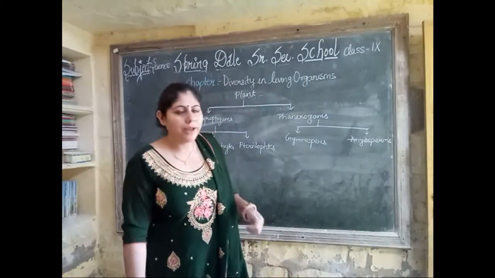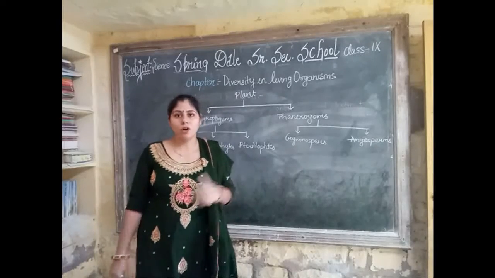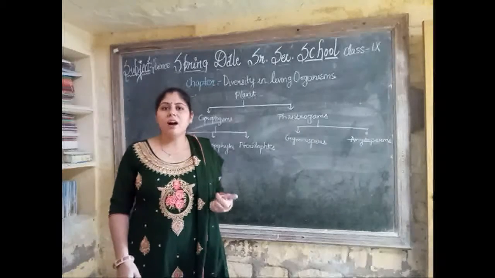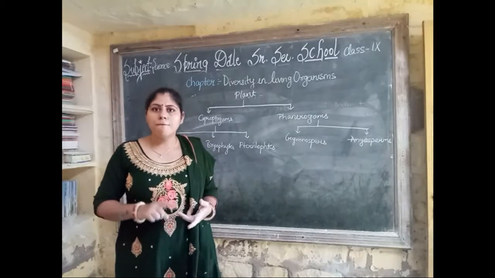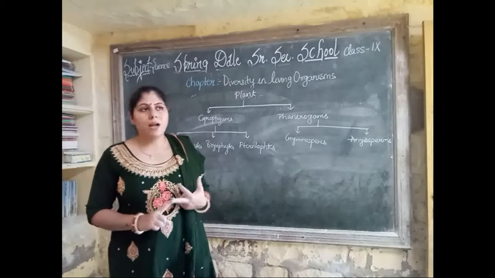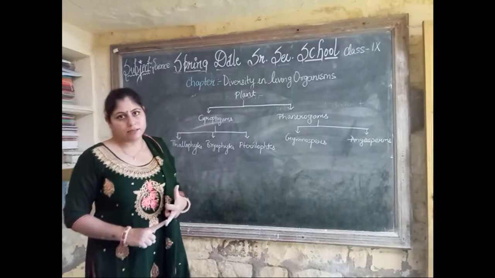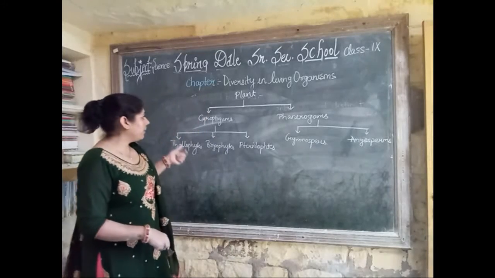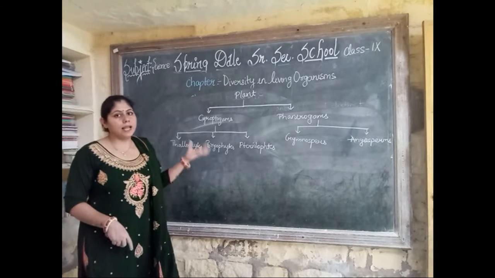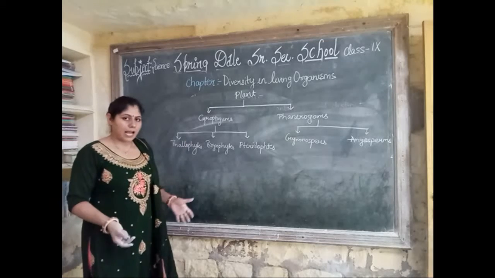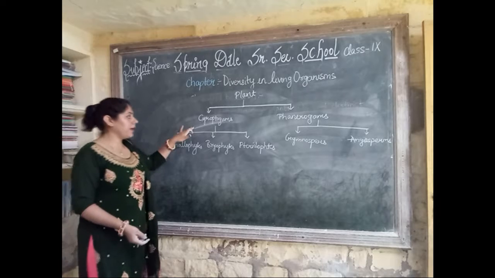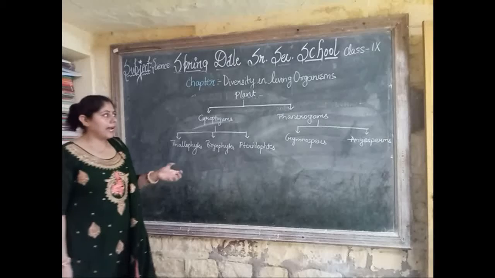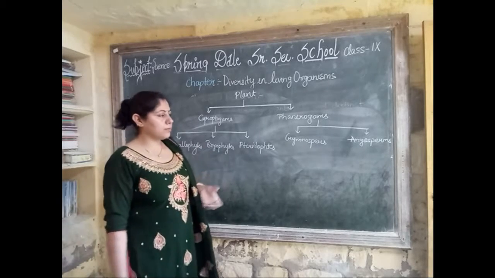Okay, so today we are going to learn about diversity in living organisms of class 9. In the previous class we studied the kingdoms Protista, Fungi and Monera. Today we are going to learn about the plant kingdom. First of all, the plant kingdom is divided into two parts, cryptogams and phanerogams, and they are also divided into different types. Cryptogams is divided into thallophytes, bryophytes and pteridophytes, and phanerogams is divided into gymnosperm and angiosperm.